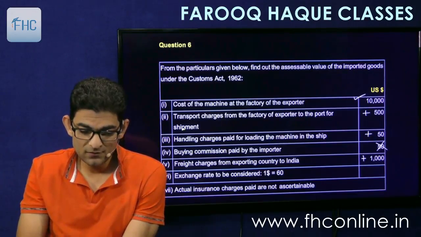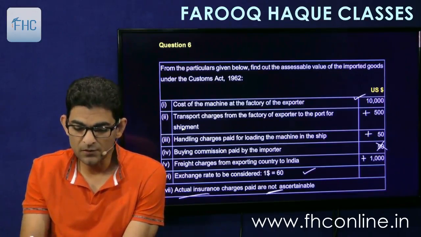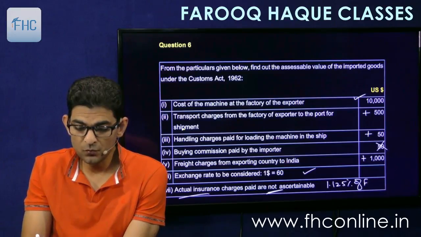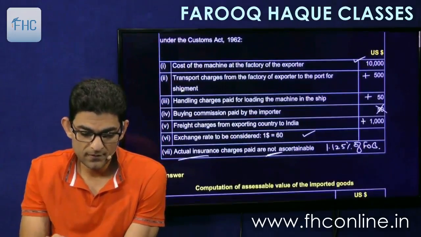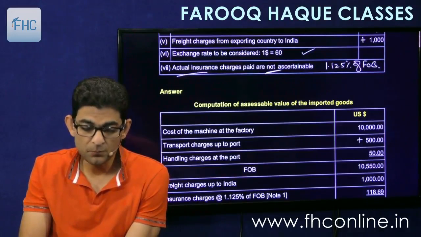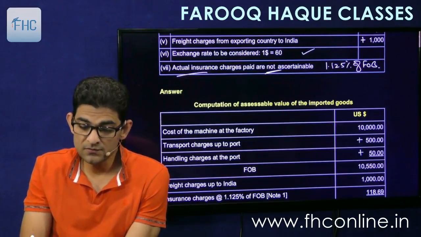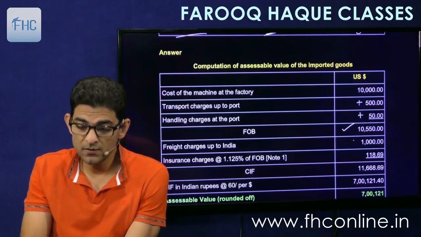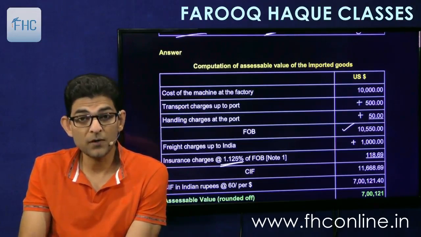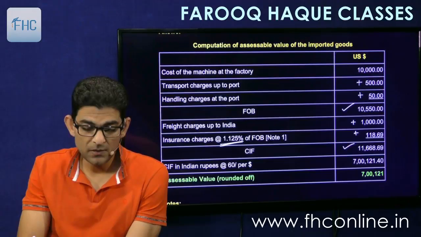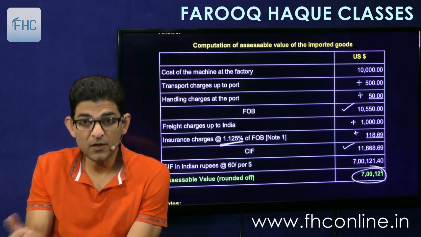Then exchange rate 1:60. Actual insurance charges paid are not ascertainable. If not ascertainable, then we take it as 1.125% of FOB. So very simple question. See what we'll do. Cost of the machine plus transport charges up to the port plus handling charges. This gives us the FOB. In FOB we add the freight charges up to India and insurance at the rate of 1.125% of FOB. So this gives us CIF. Then multiplied by 60, we get the assessable value.